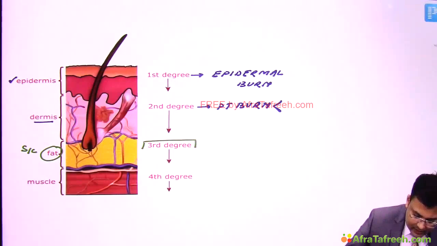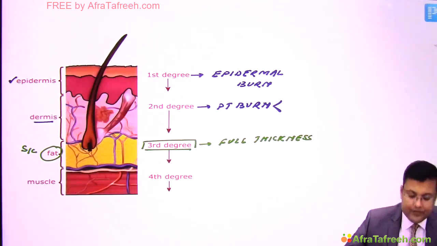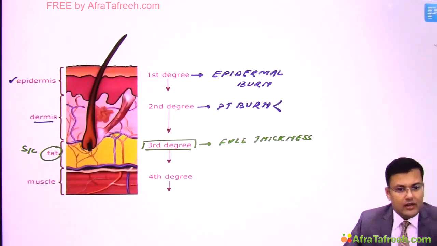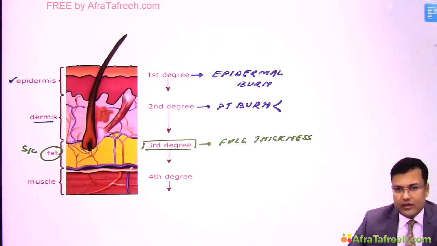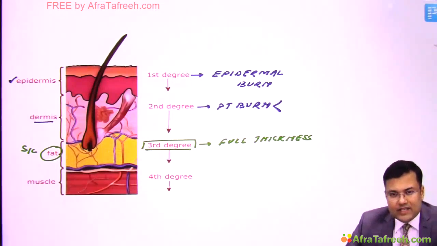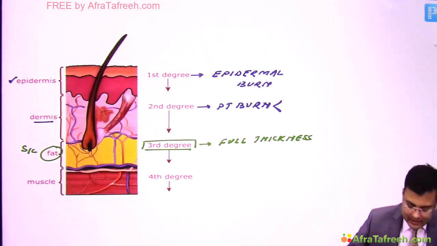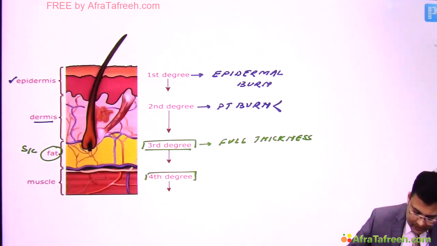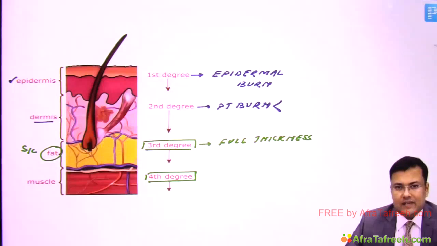Third degree of burn, and this is known as full thickness burn. Clear? After that, fourth degree: just beneath skin there is muscle, sometimes bone, brain. So if apart from skin there is involvement of underlying muscle, bone or brain, that is fourth degree burn. Clear? So we are going to discuss in detail the burn classification.